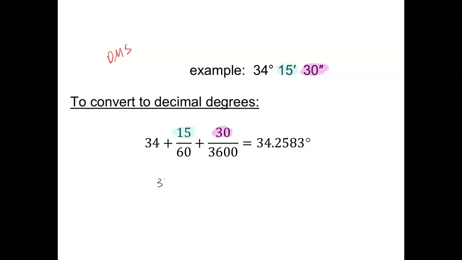You can type in 34 plus 15 divided by 60 plus 30 divided by 3600, and you will get this answer, because your calculator knows that it needs to do the division before it does the addition, because it will also follow the order of operations that we've all been using for many years.